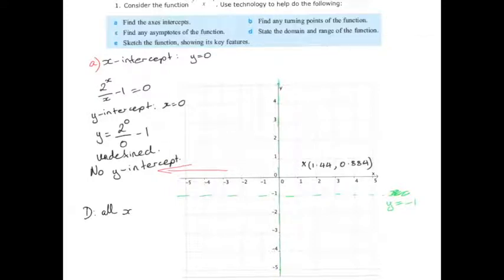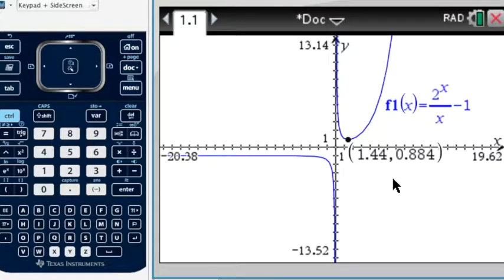So our domain is all x not equal to 0, because remember that's where our vertical asymptote is. So as we can see, for the domain, x can be anything. We cover all these negative values of x and we cover all the positive values of x, but x cannot be 0 because that's where there's a vertical asymptote. So for the domain, we have all real x not equal to 0.